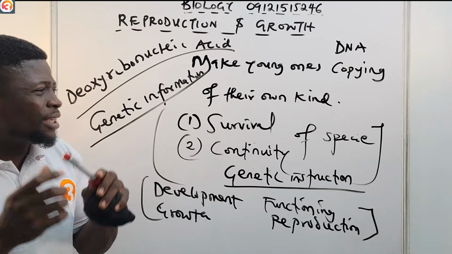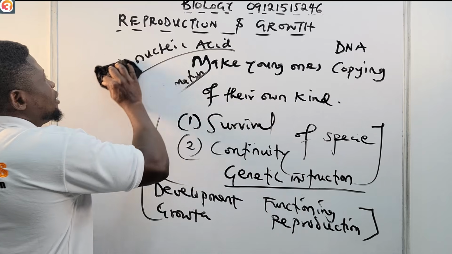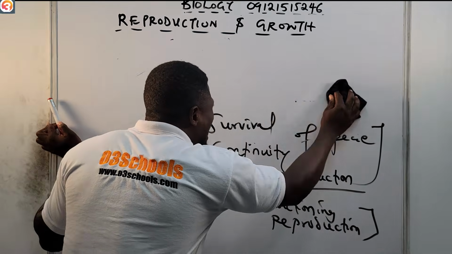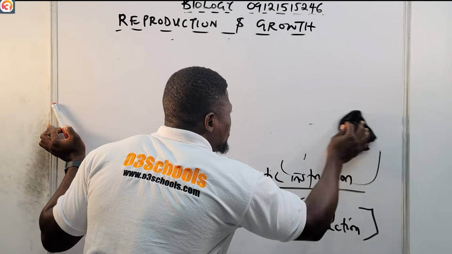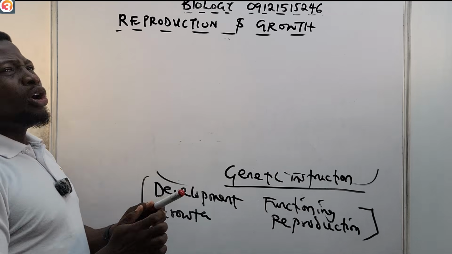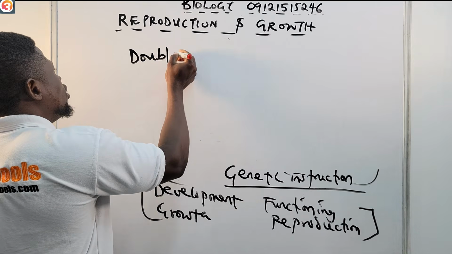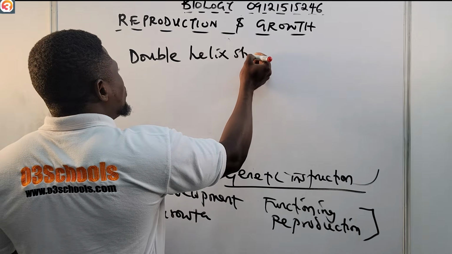Now let us see some key features of this DNA, especially the structure. How does this DNA look? The structure of DNA has a double helix shape.